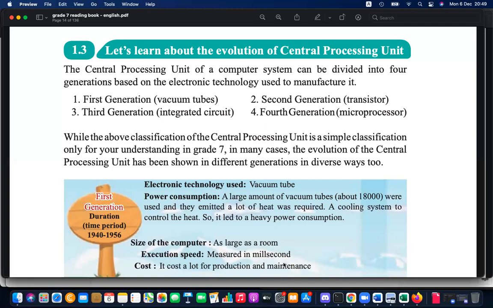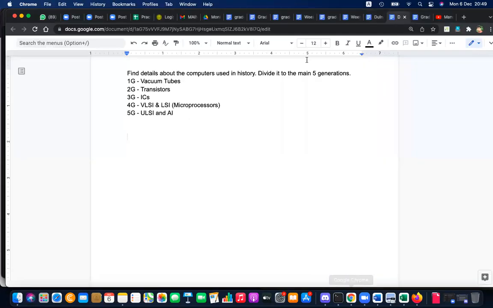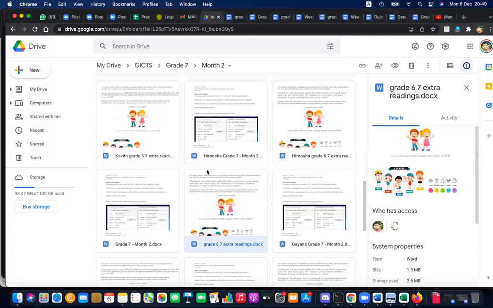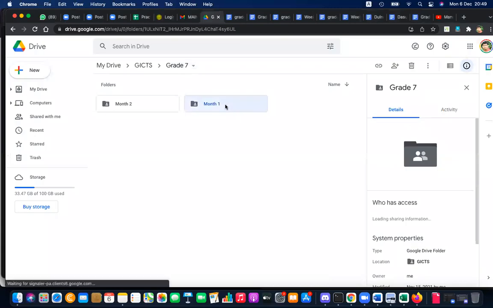It's okay. Okay, I'm going to read Manudha's note now. So let's see what he has done. So is it in month 2 or month 1? Month 1. Yes, sir, month.